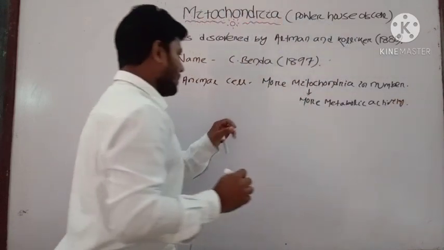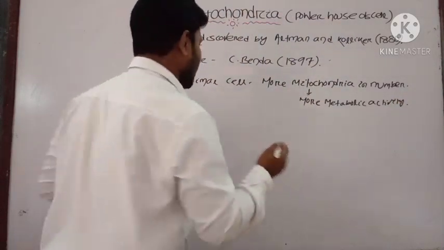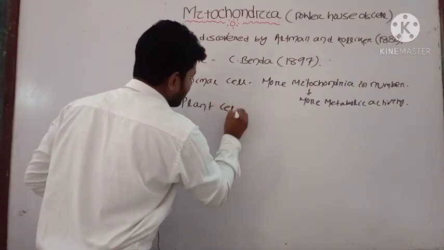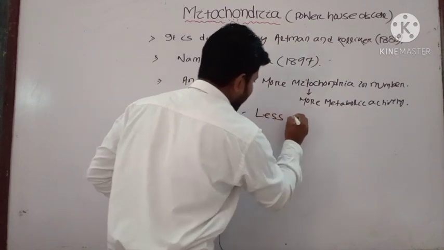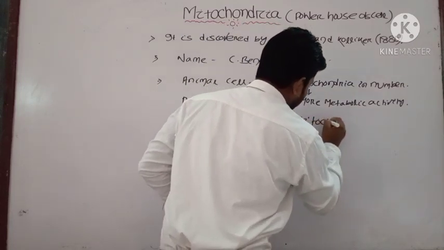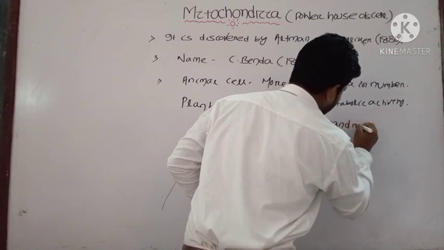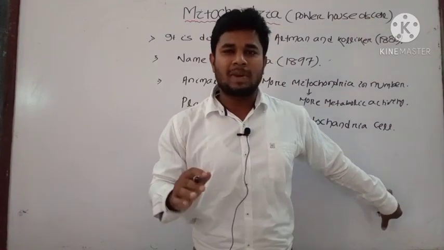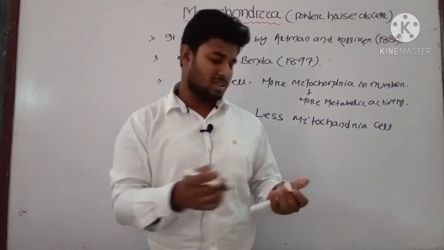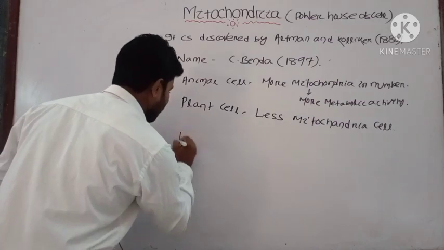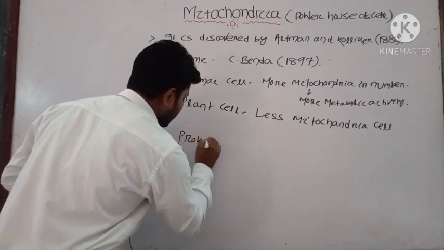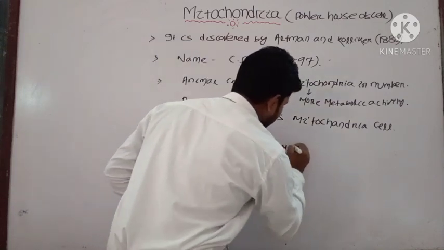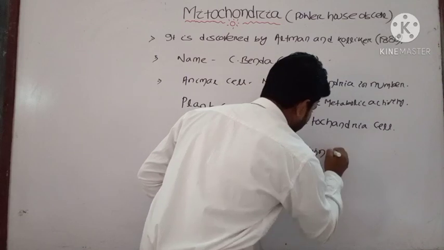But compared with plant cells, plant cells have fewer mitochondria. In prokaryotic cells, mitochondria are absent.